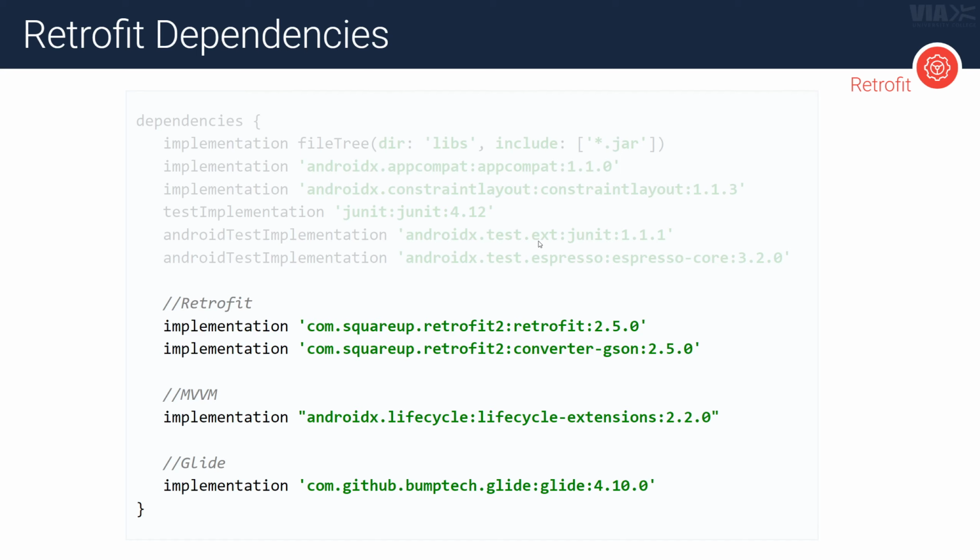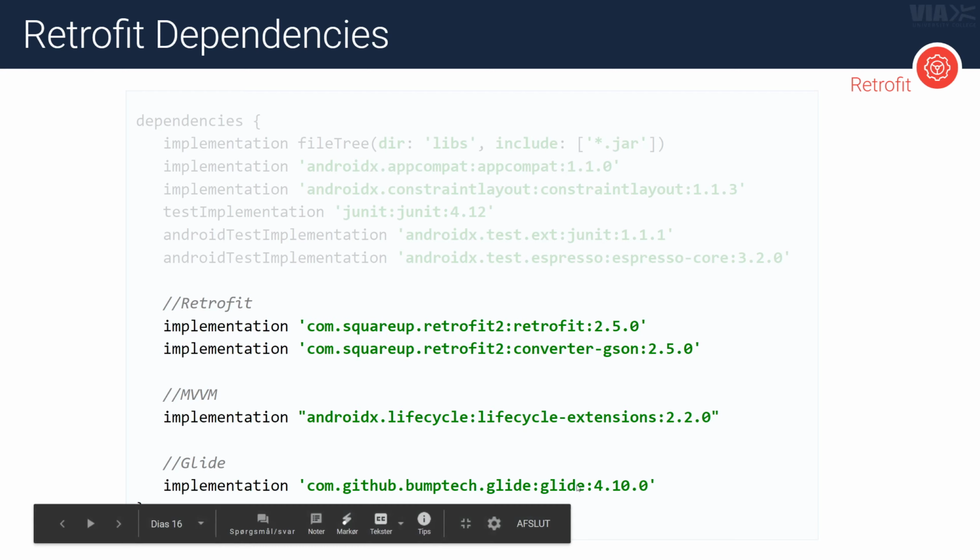First things first, in order to use Retrofit, we need to import it, right? So we need to include it in our Gradle dependencies here. And you can see the two important ones for that are right here. We have our Retrofit library right here, and then we have the JSON library right here. So they have their own version of that as well available to you, so you can use JSON with it.